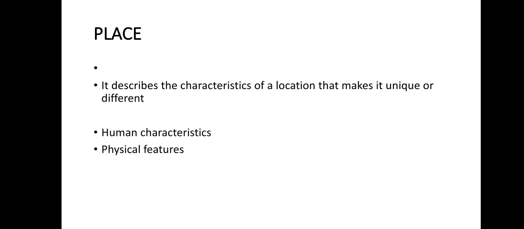So place describes the characteristics of a location that make it unique or different. Actually, place can be described in two easiest ways: one is human characteristics and the other one is physical features.